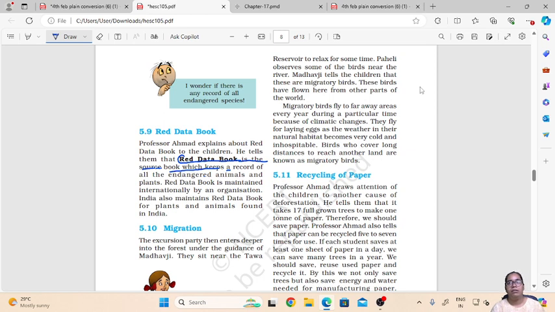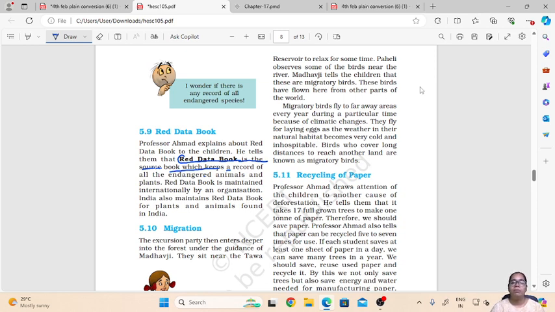Because basically birds cannot sustain climate changes. In a particular season they need to lay their eggs, and if they need a warmer temperature, then if they are staying in a cold climatic condition and want to lay their eggs in a warm condition, they will move from that country to another warm country to lay their eggs.